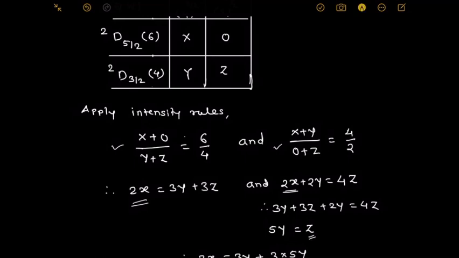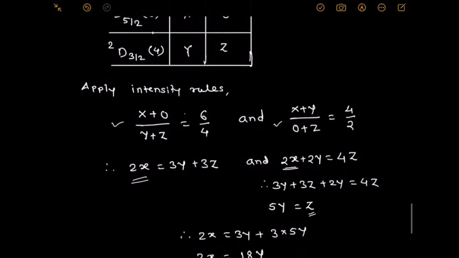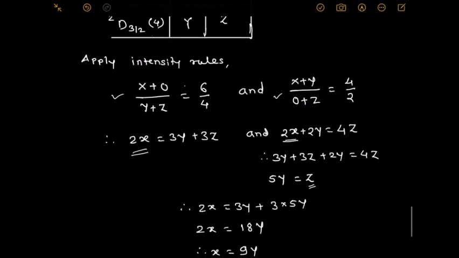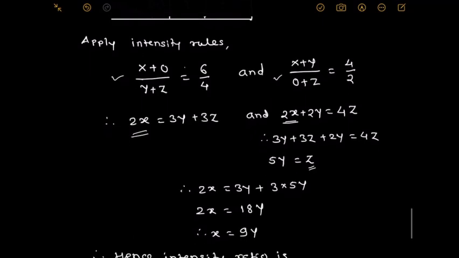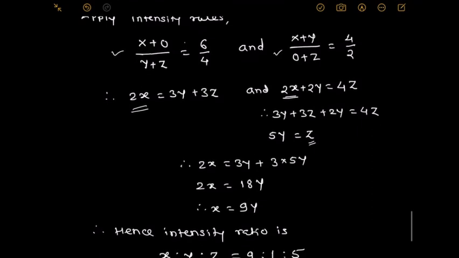Hence, the Z value we substitute in the first equation. 2X equals 3Y plus 3 multiplied by 5Y. Hence, what do you get? 2X equals 18Y, means X equals 9Y. Now we take the intensity ratio: X by Y is 9, Y by Y is 1.